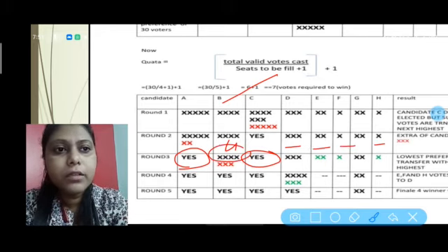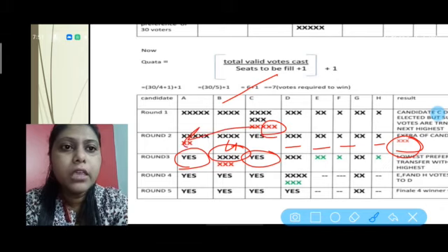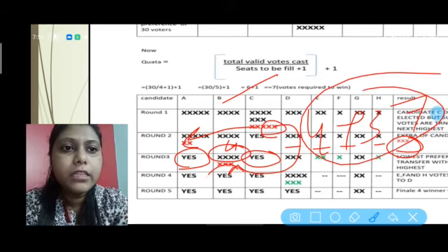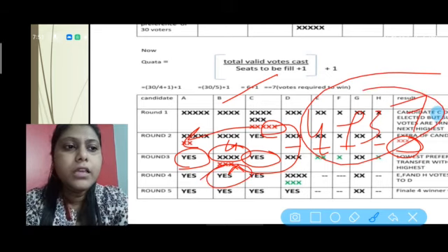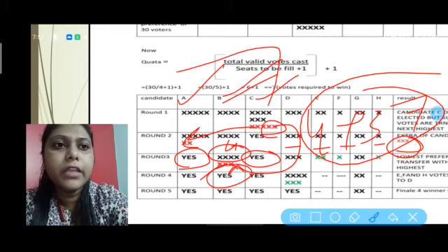From there the extra left over, that is 3, is included. 2 are used here and these 3 are used here, and it already had 4, plus 3 is equal to 7. So we get our third winner, that is B. So A is a winner, B is a winner, and C is also. We already have these 3 candidates.